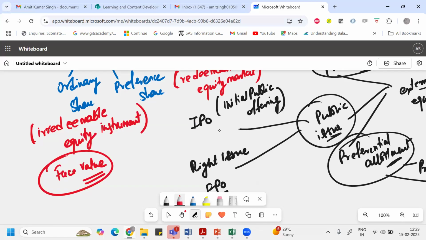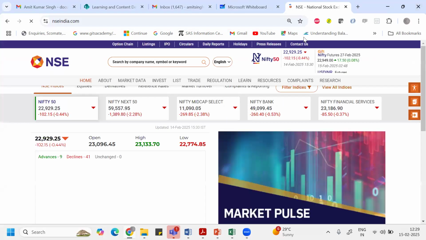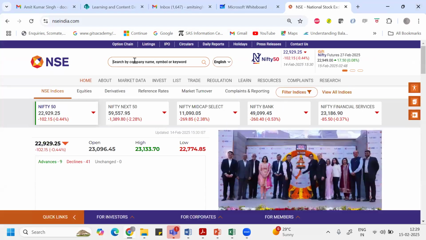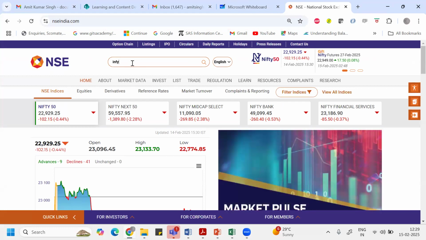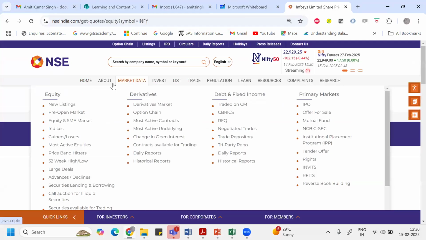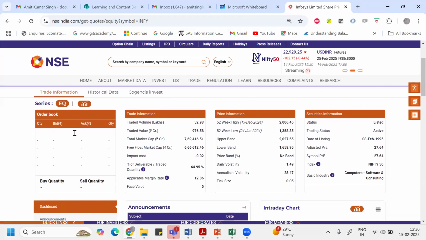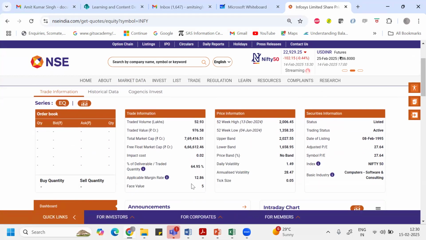But if the company goes bankrupt, then the value you get from that issue is called the face value. Face value is an irrelevant word as such in an equity instrument. I'll give you an example. Infosys is right now trading around 1800, 1900 rupees. The face value of Infosys is 5 rupees. That means if Infosys doesn't exist in future, although it is trading around 1853 rupees, the face value of an Infosys share is only 5 rupees.